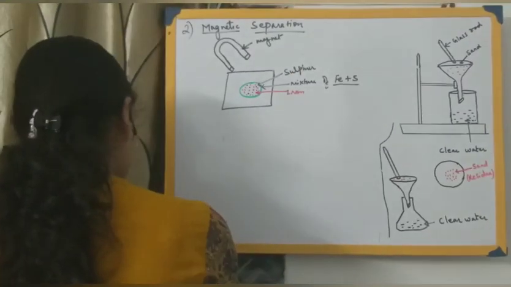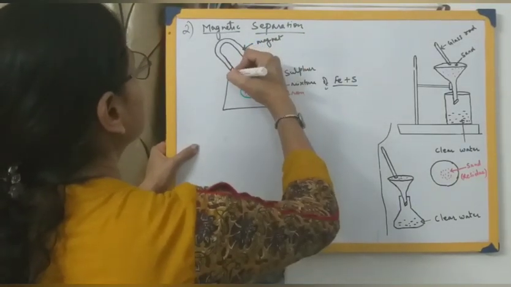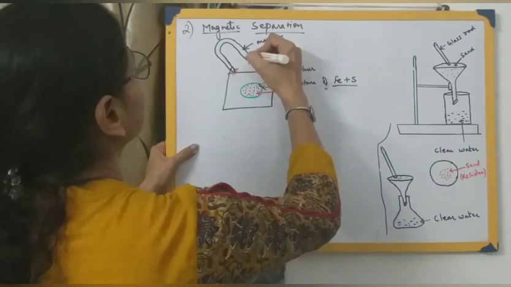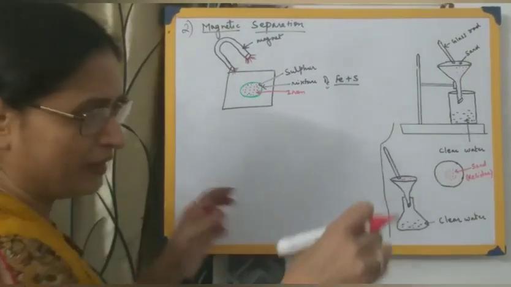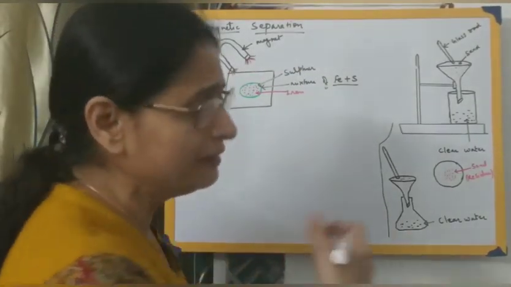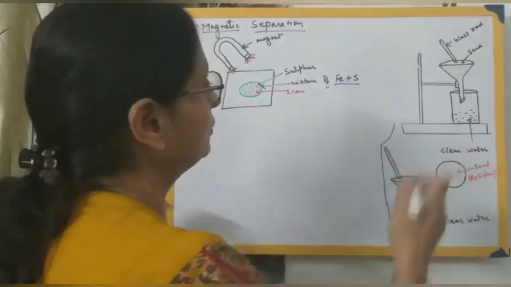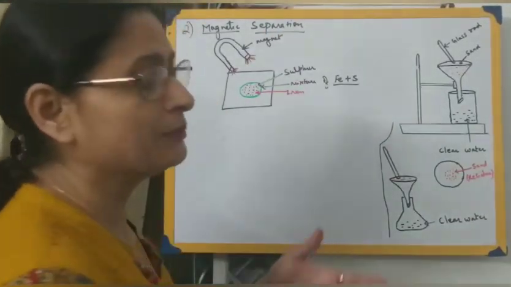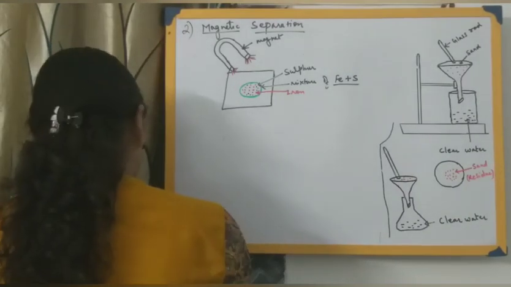We'll find these iron particles cling to the magnet. You repeat this, bring it again near the mixture, and more iron particles will cling to it. You remove them and keep them on some other plate. In this way the separation can be carried out.